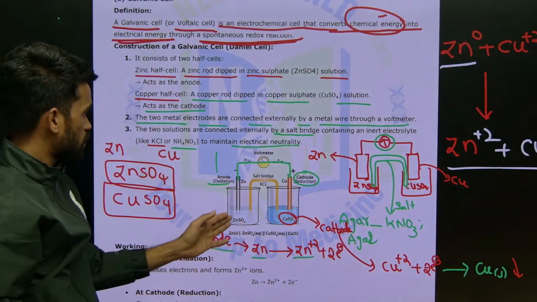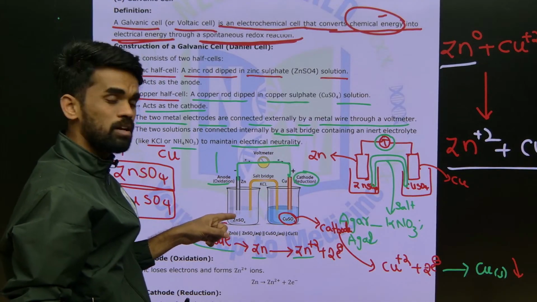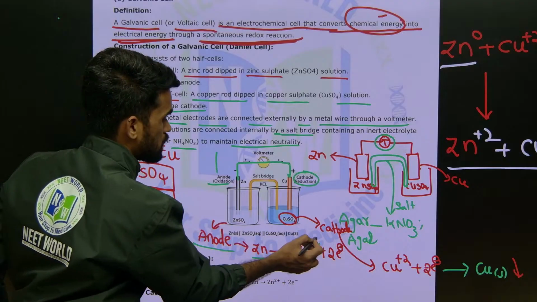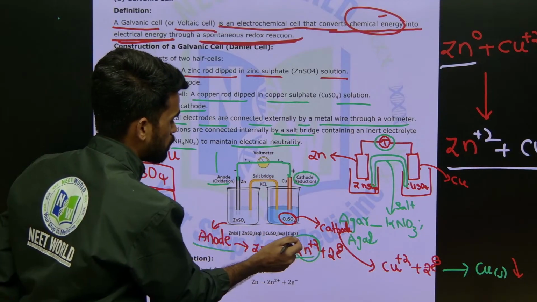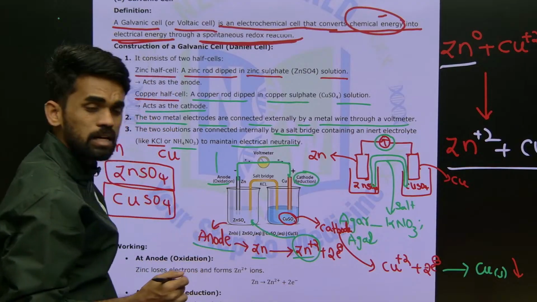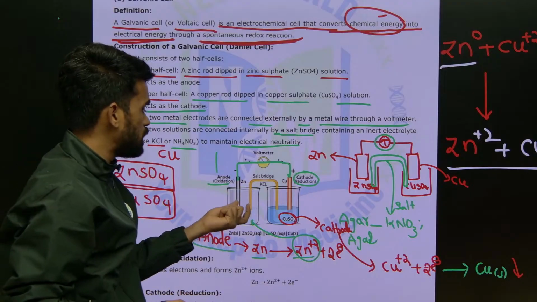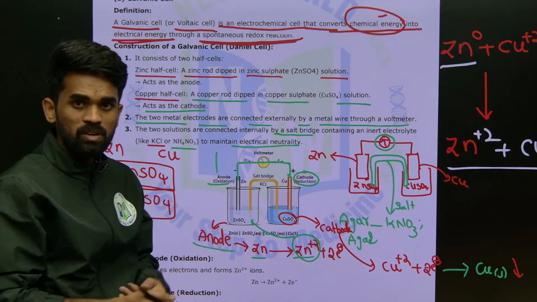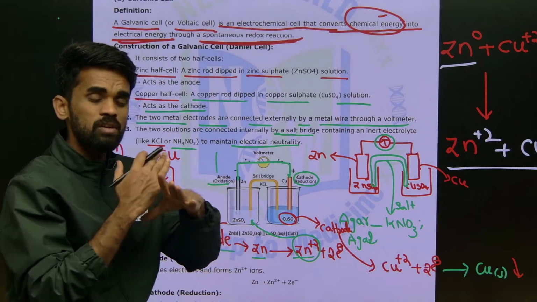Because electrons are moving from here to here, all Zn2+ ions are formed here. Whatever the plus 2 charges generated here by zinc, that will be more here. So now we need to neutralize them, otherwise this solution becomes completely positive. If that solution becomes positive, electron flow will not take place further, therefore the cell will not work.